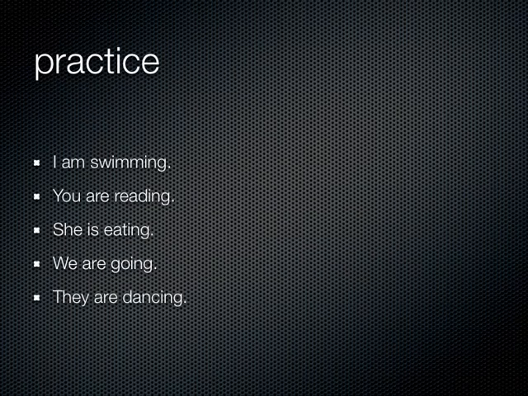So practice these. I am swimming, you are reading, she is eating, we are going, they are dancing. Write them down in your note packet or wherever and try it out and see if you can do it. So remember, first you need a form of estar to match the subject, and I gave you 5 different ones. So you're going to have 5 different forms of estar for each sentence. And then figure out what the verb is in Spanish for swim, read, eat, go, and dance. And then put that into the gerund form. So try that to test yourself.